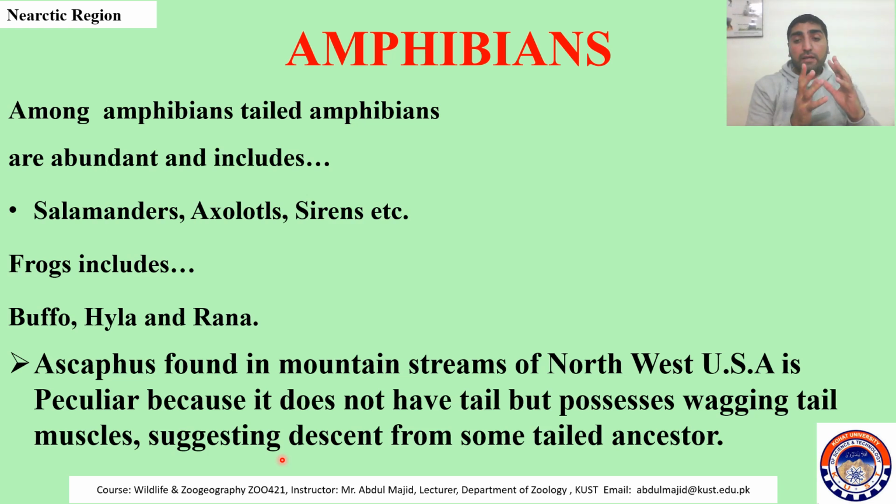So the scientists claim that this Ascaphus is a connecting link between the Caudata, the tailed amphibian, and the tailless amphibian, and they think that the tailless amphibian evolved from tailed amphibian. So this is an important species.